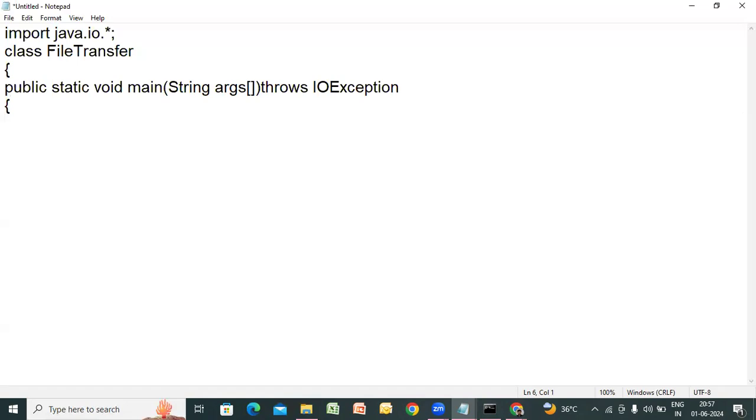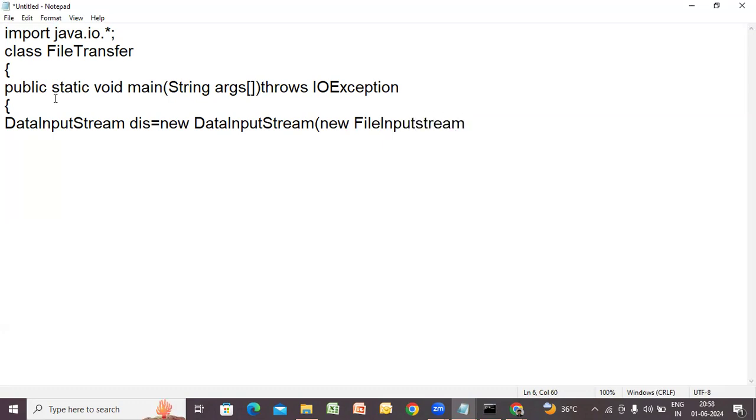Data input stream. DataInputStream dis is equal to new DataInputStream. Look, what do I add to it? Data has to come. From where should it come? It has to come from a file. So new FileInputStream, since it comes from a file, I'm creating a FileInputStream object. You can understand, so 2 objects are there here. We also have to give the file name. What is the file name from where you are getting all the data? File1.txt. From that file you are getting a whole lot of information.